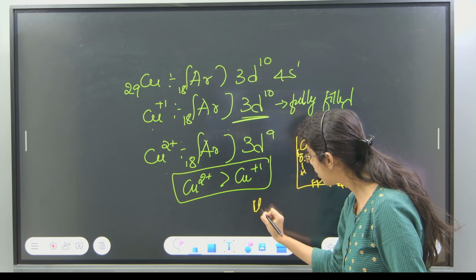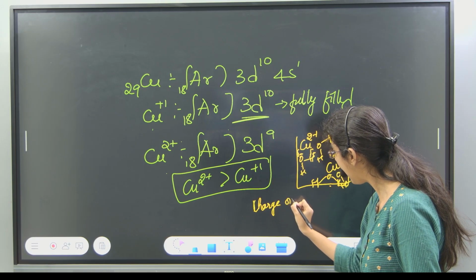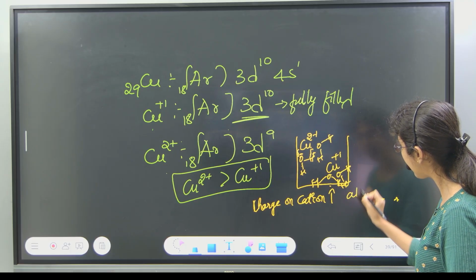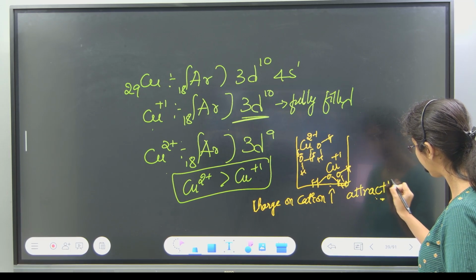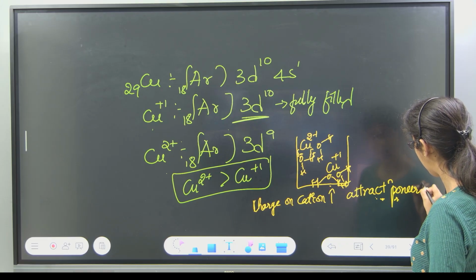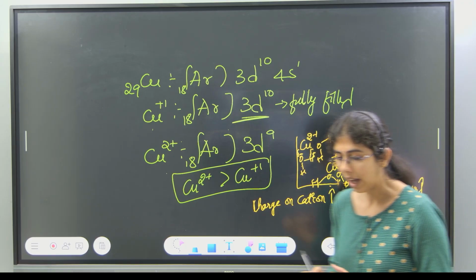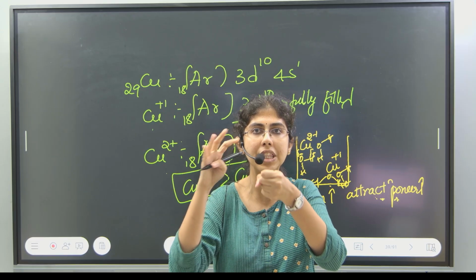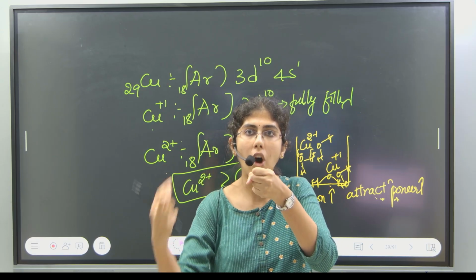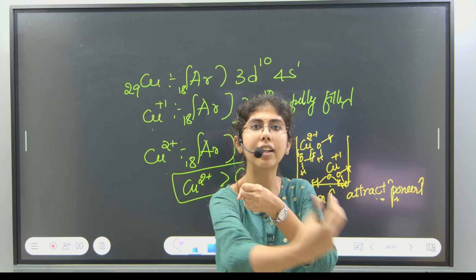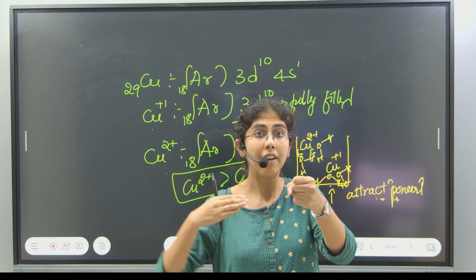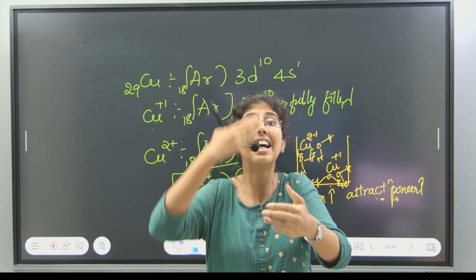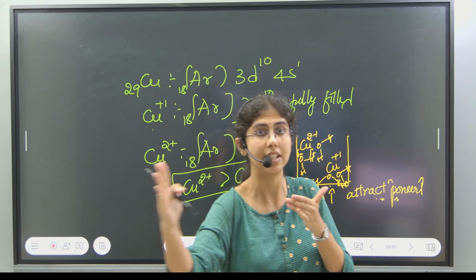If the charge on the cation increases, the attraction power increases. Now, let's say we have a copper 2+ ion dissolved in water. Water molecules are getting attracted towards this copper 2+ ion, and they will release energy.